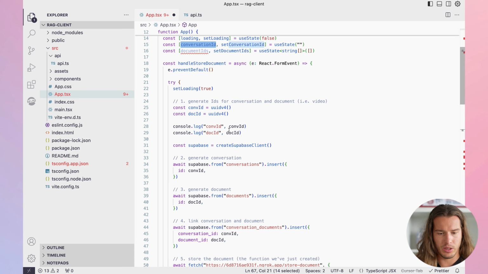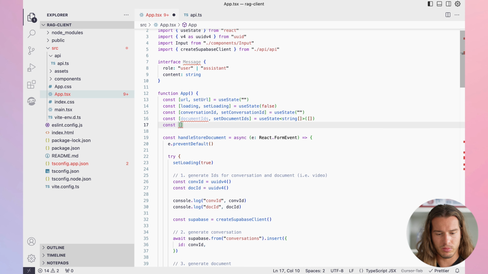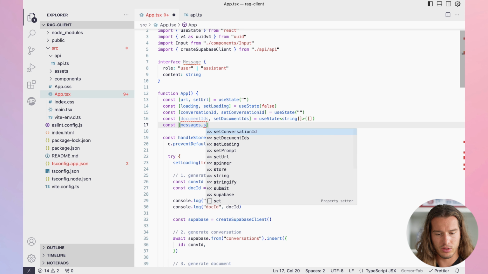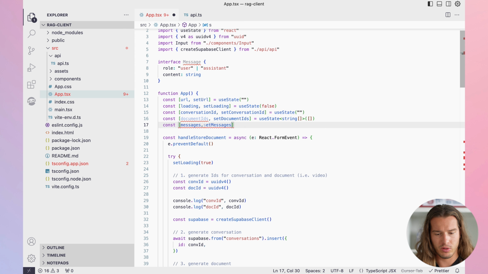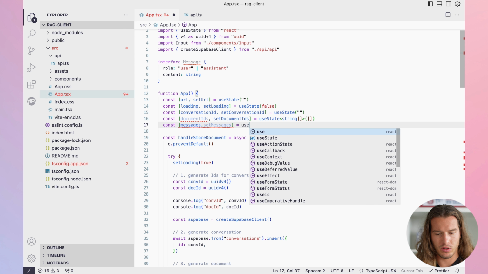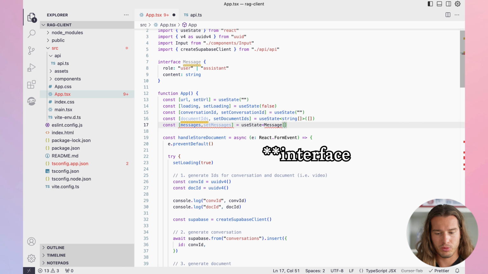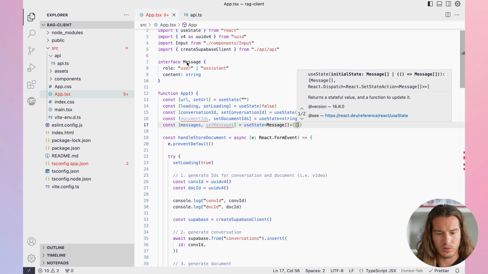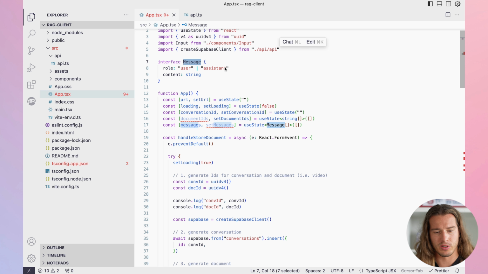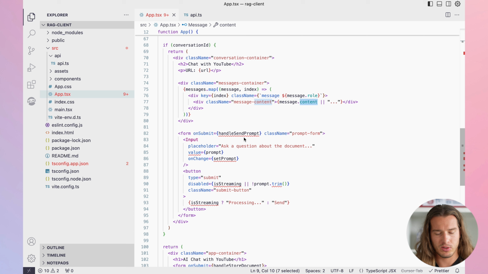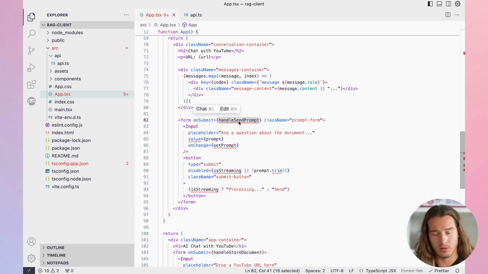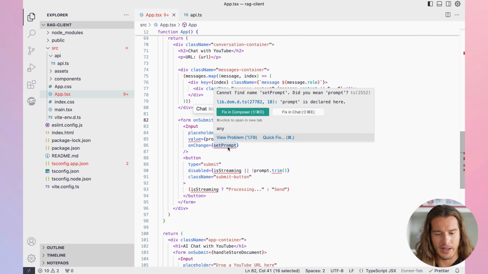So what do we need? We need messages, right? We need messages, set messages, and it's useState, and that is this message object that we have above. You see it? So role is user or assistant, and content is just string. What else do we miss? Handle send prompt. Well, that's obviously extraordinarily important. We need value.